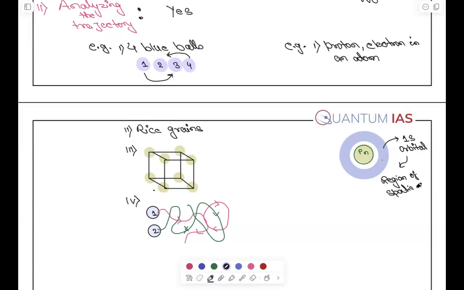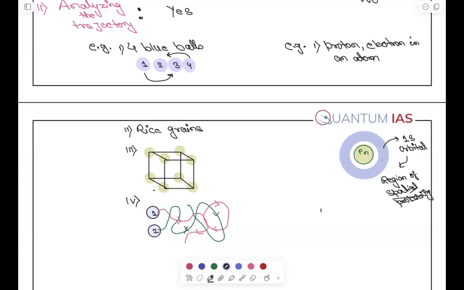It is the region of spatial probability. That means, can you exactly tell me where the electron is? You will say the first electron is going to the 1s orbital, but where? Can you pinpoint the position? You cannot say that. ठीक है?